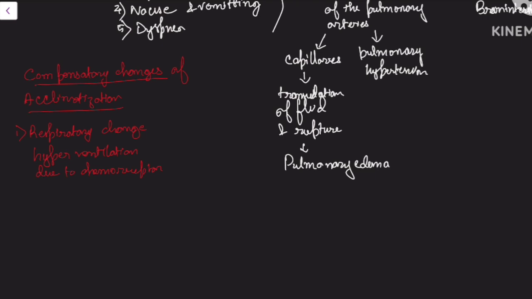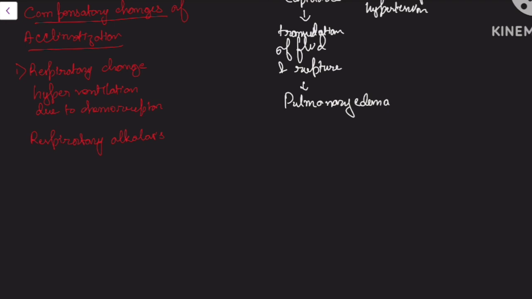How will it diminish the respiratory drive? As CO2 is removed from the alveoli, this will cause respiratory alkalosis. What is respiratory alkalosis? In respiratory alkalosis, CO2 is washed out, so the H plus concentration in CSF will fall.